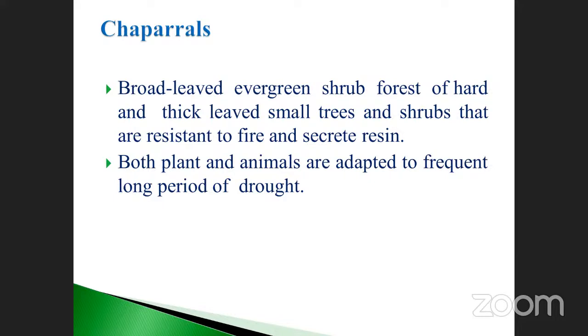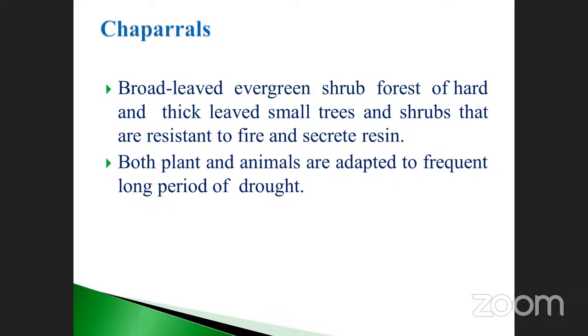Sometimes they may ask which type of plant secretes resin. Pine is also there, but chaparral is one example. The leaves are broad yet thick, the trees are very small in nature, and they secrete fire-resistant substances. That substance is called resin.